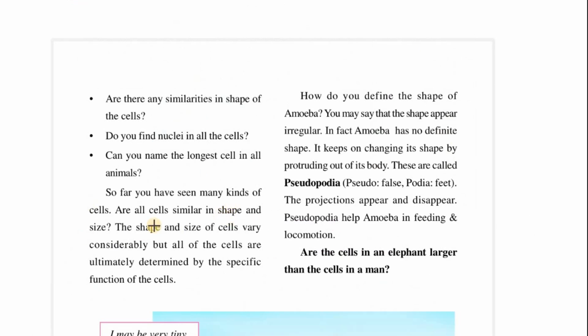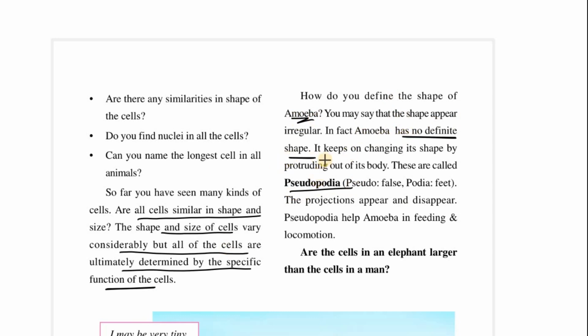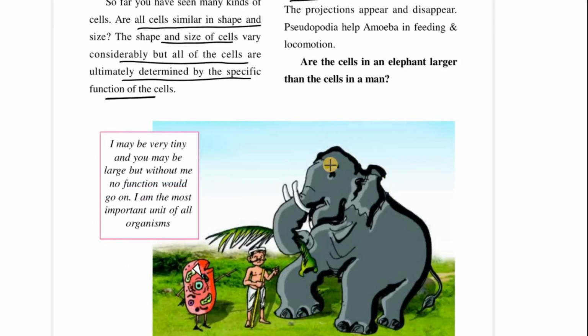Now, I have already told you that all the cells are not the same in shape and size, but remember that all the cells are ultimately determined by the specific function of the cells. We have talked about pseudopodia for the case of amoeba. Remember the fact that it doesn't even have a fixed shape, it keeps on evolving. Now look at yet another example I have talked about. Human versus elephant. Elephant has more number of cells, maybe of different types. Human has less number of cells compared to elephant.